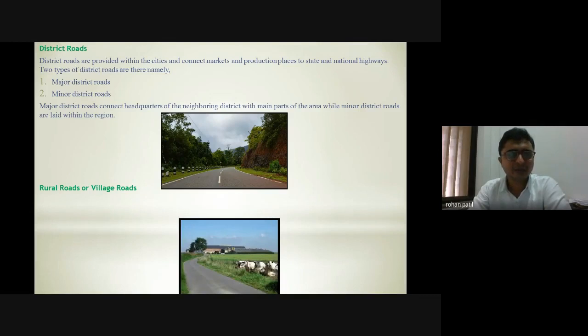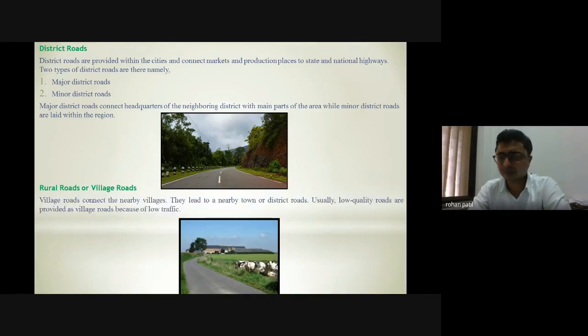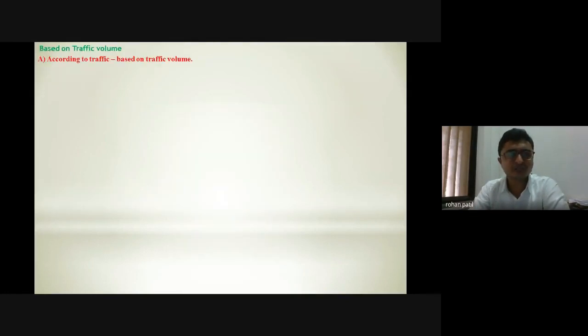And I am having rural roads, which connect different villages with each other, or a national highway can be connected to a village with the help of village roads. So they are playing an important role. And Vision 2025, as we all know, is dealing with Pradhan Mantri Gram Sadak Yojana. So whatever remote places I am having are supposed to be connected with all metal roads or all weather roads, the village roads, based on traffic volume.